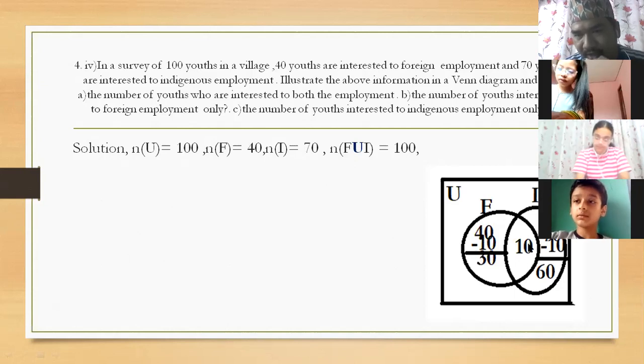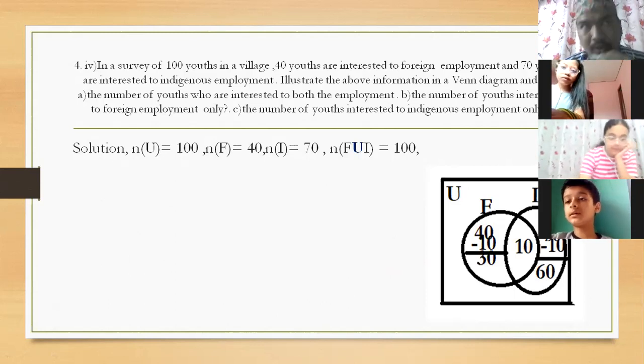Now this 10 will be subtracted from 40, then foreign employment only comes to 30. Then 70 minus 10, you get 60, which will be indigenous employment only. Are you clear about this Venn diagram? Yes, sir.